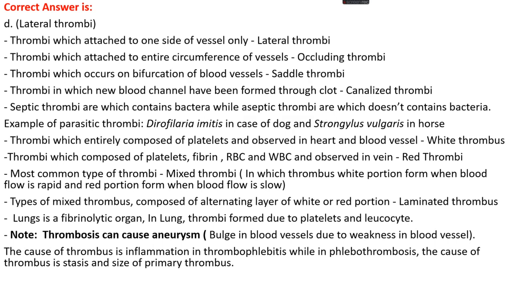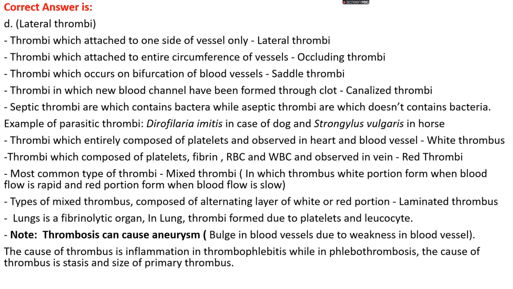The lung is actually a fibrinolytic organ. In the lungs, thrombi form due to platelets and leukocytes. Note: a thrombus can cause aneurysms. An aneurysm is a condition where a bulge occurs in a blood vessel due to weakness in the vessel. The main causes of aneurysms are atherosclerosis and high blood pressure, but thrombosis can also cause aneurysms.